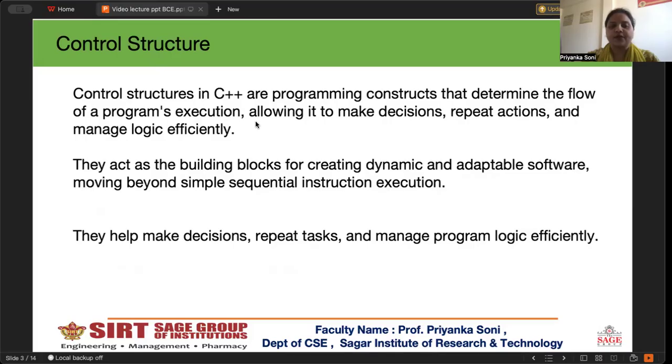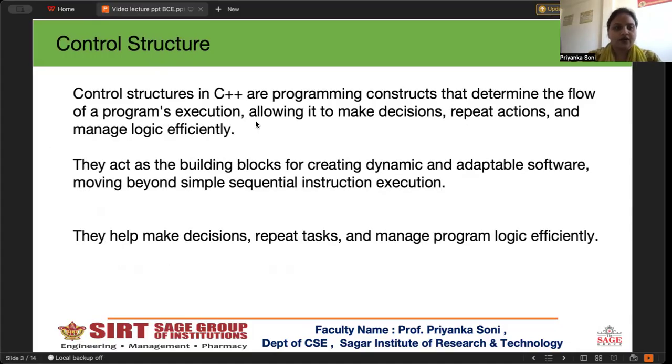Without control structure, a program would simply execute statements one by one in a straight line. But real world problems require decision making and repetition, and that is where control structures play an important role. They help us make decisions, repeat tasks, control logical flow, and build dynamic programs.